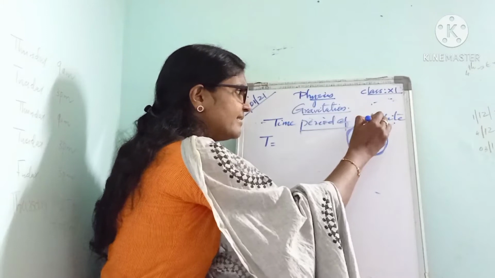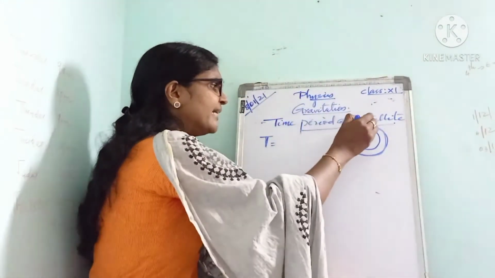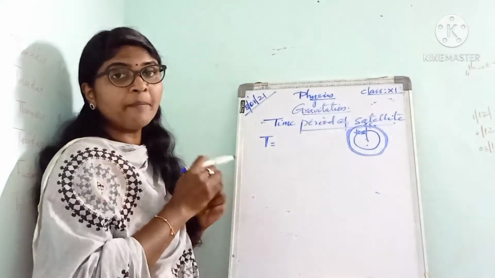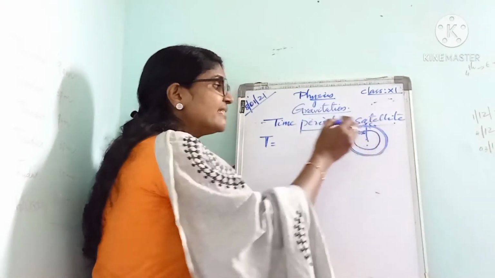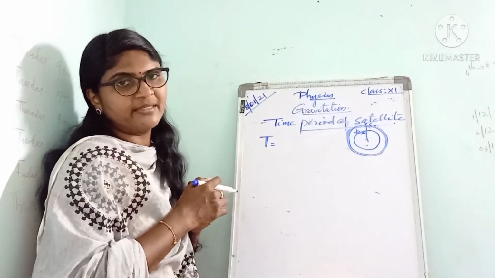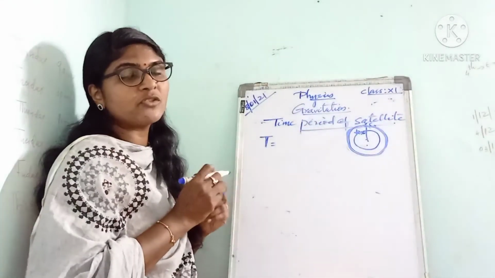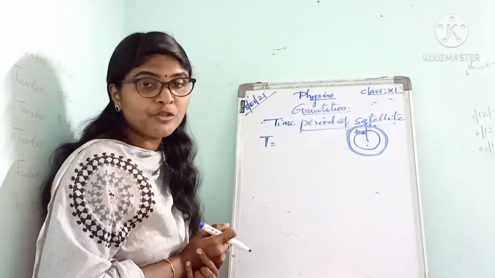The time period equals the distance travelled by the satellite divided by the orbital velocity. The distance travelled by the satellite is equal to the circumference of the circular orbit.